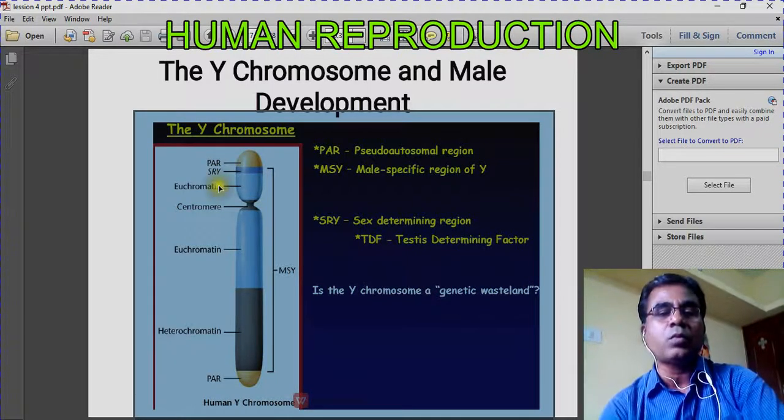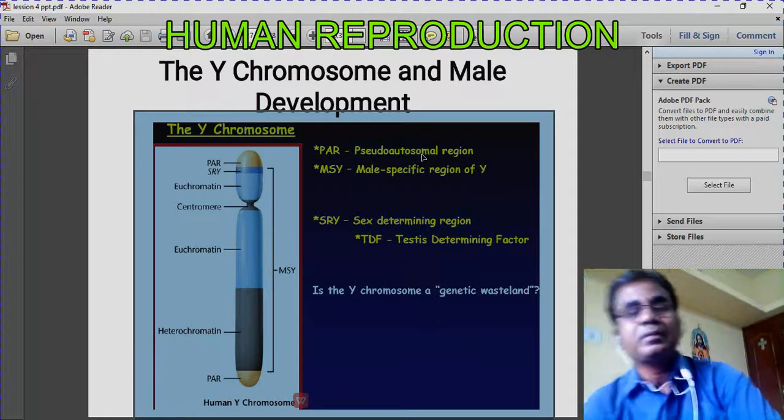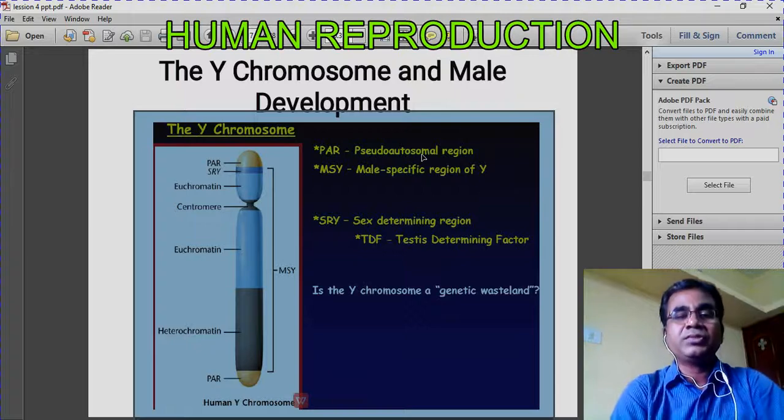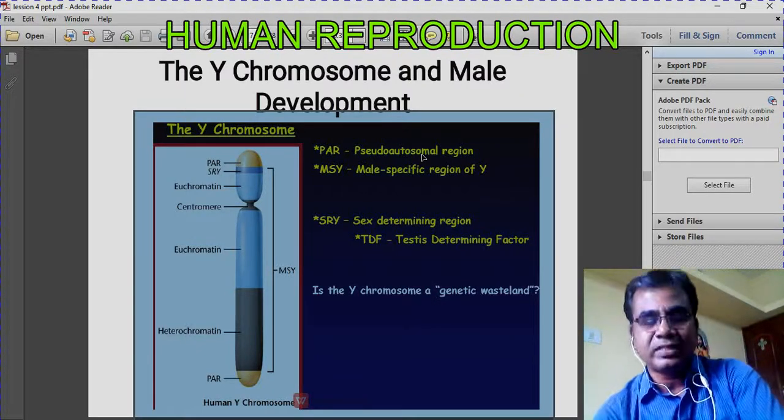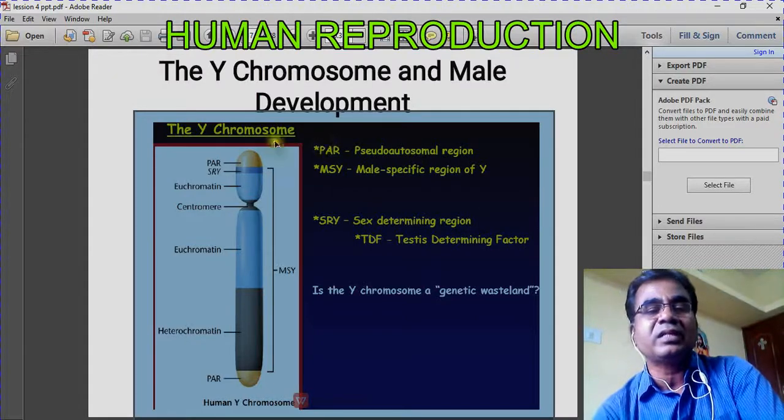When we talk about the Y chromosome, look at the end of the chromosome. Look at both ends of the chromosome: this end and the other end. Both ends are labeled as PAR. What is PAR? Pseudo-autosomal regions. P means pseudo, A means autosomal, R means region. So pseudo-autosomal regions are there at both ends.